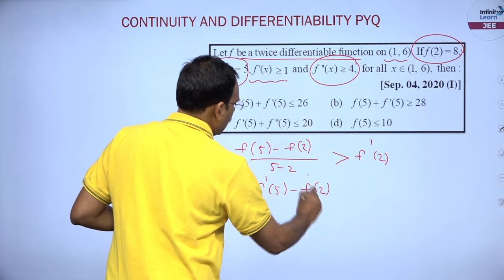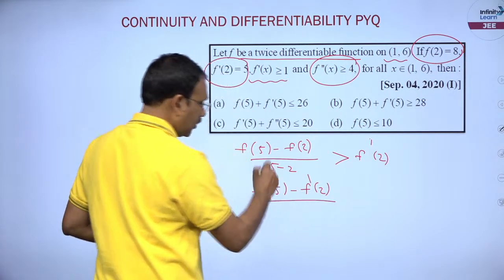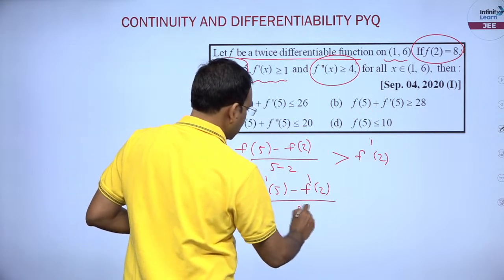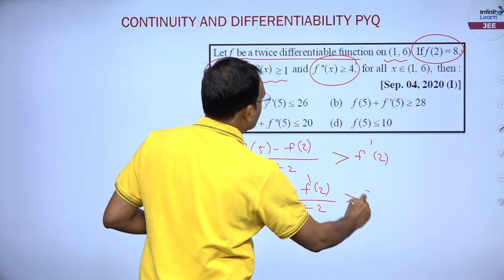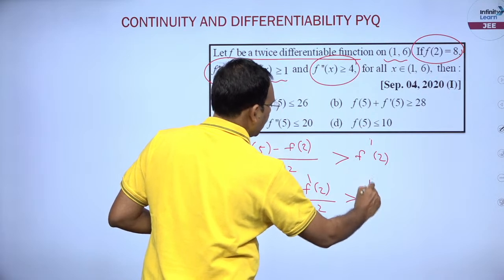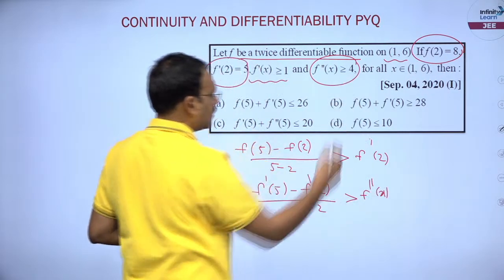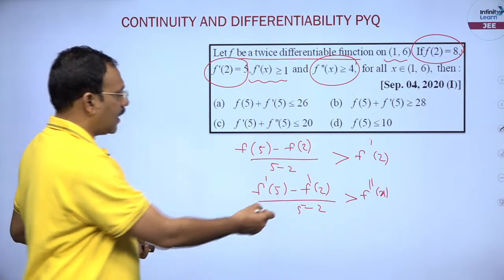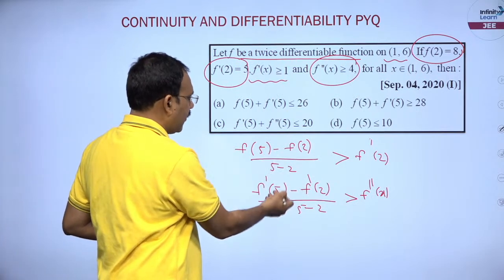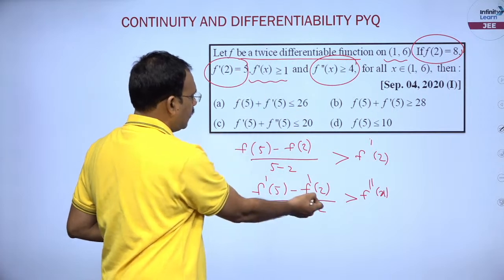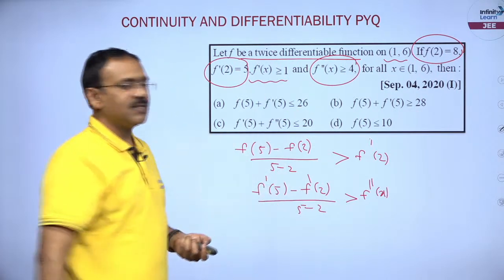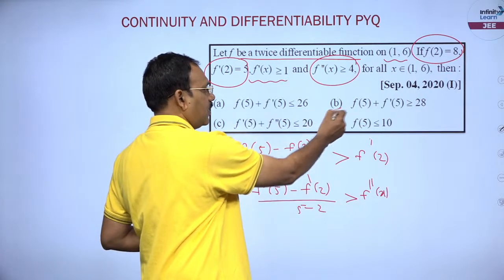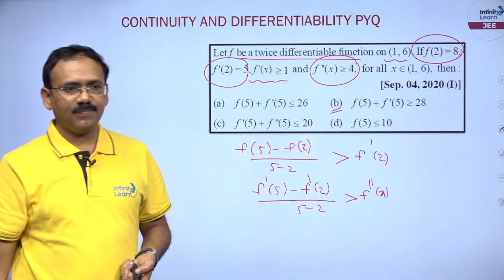In the same way, you can also take f dash of 5 minus f dash of 2 by 5 minus 2, because it is the derivative I am talking about, twice differentiable. I can say 5 minus 2 is greater than or equal to f double dash of x, which is greater than or equal to 4. You can put that, and from this you can add these two, so that f of 5 plus f dash of 5 can be obtained greater than or equal to 28, okay.